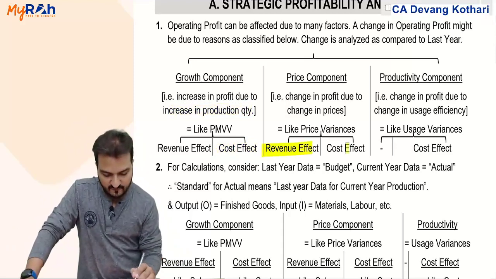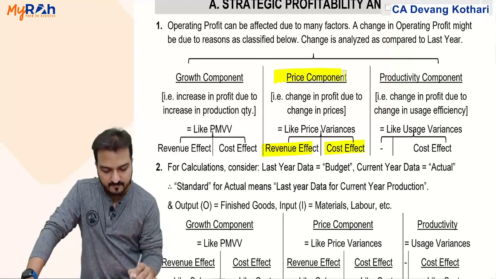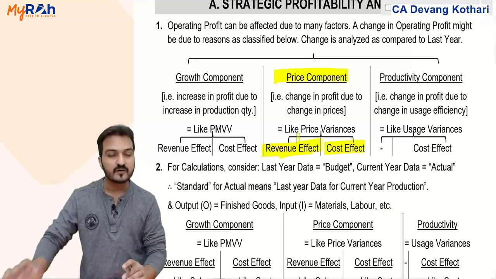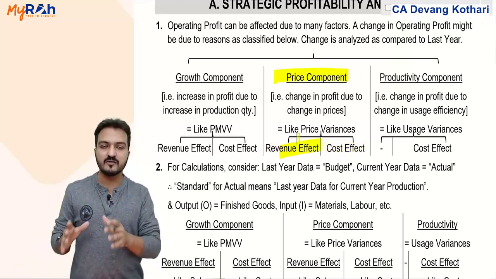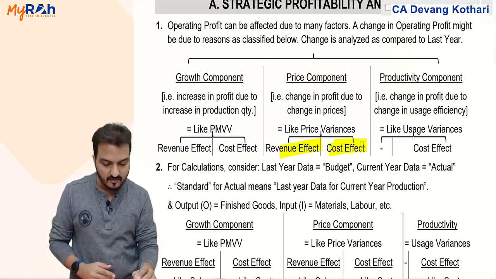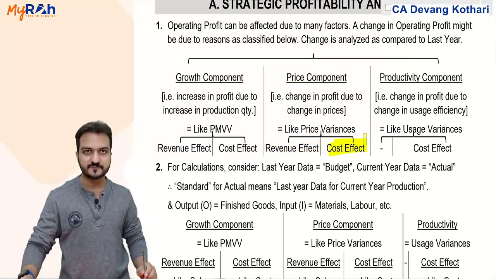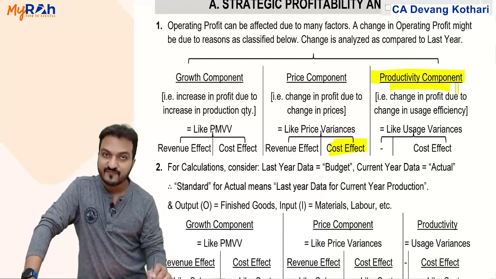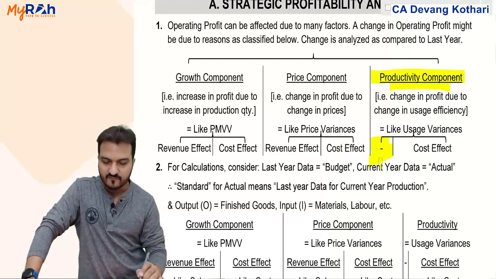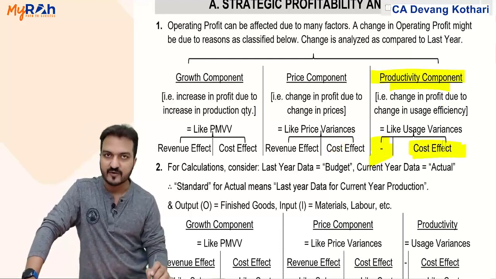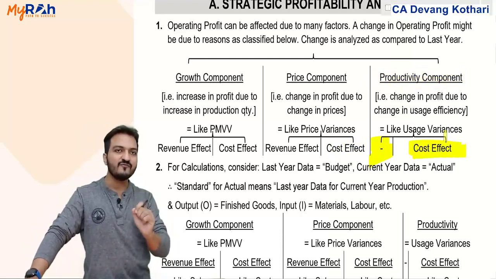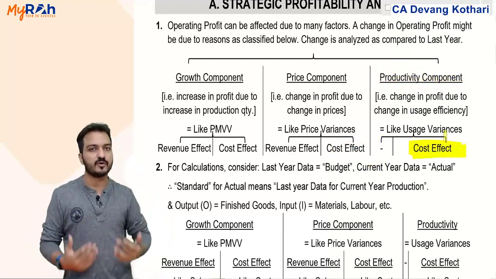Similarly, revenue effect, cost effect you also have under price component. Revenue effect is basically regarding selling price. Cost effect here is regarding cost price. But under productivity component, there is no revenue effect. There will be only cost effect, because productivity always pertains only to input.